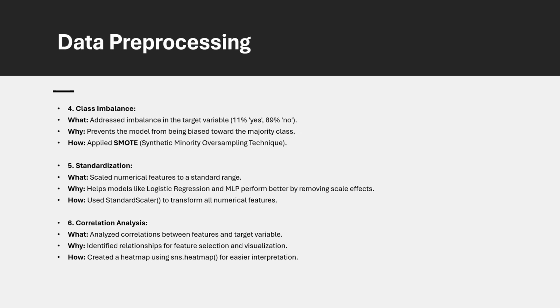We used SMOTE to address the class imbalance in the target variable, and using SMOTE, we generated synthetic examples for the minority class, which is yes, so that the models could learn easily from a balanced dataset. After splitting the data into testing and training sets, we used SMOTE on the training set to make it more balanced. Then we moved on to numerical variables and used StandardScaler to scale them so that algorithms like logistic regression and MLP could perform better by removing the scaling differences.